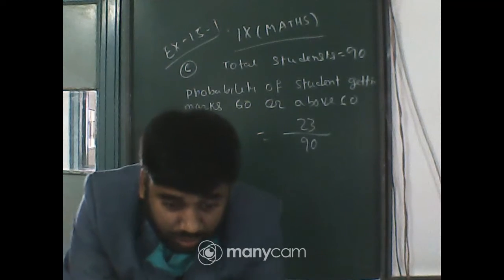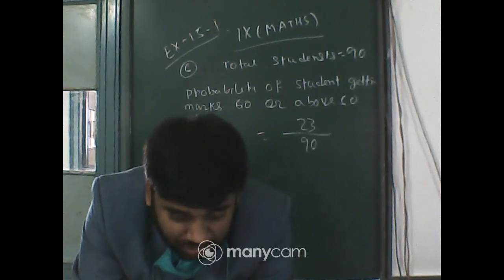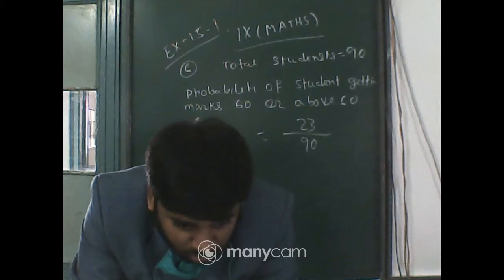Firdaus Rahman, 1 student has answered, 2 students have answered.